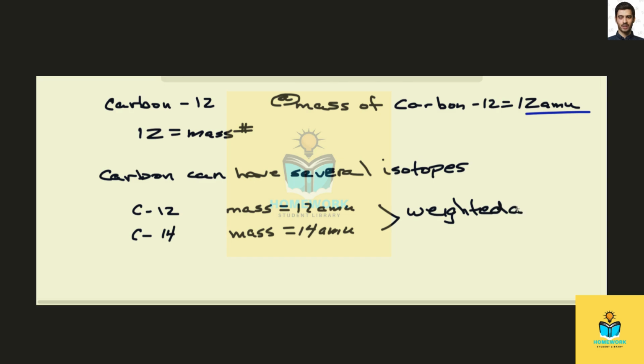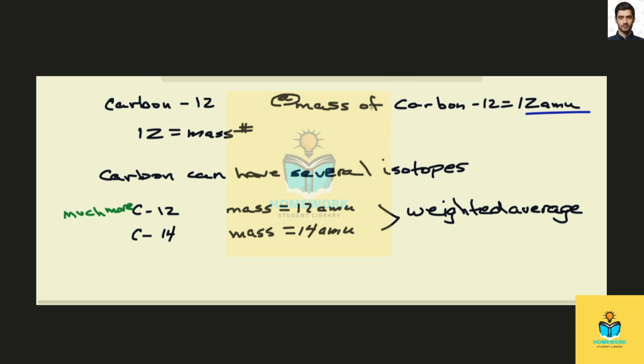So a weighted average is like the average for your grades. Your homework is not worth the same as a quiz, and your quiz is not worth the same as your exam. The exam is going to be worth more. And so it turns out in the universe, there's more carbon 12 than carbon 14. So when we weight carbon 12 more, because there's more of it, the answer gets closer and closer and closer to 12.